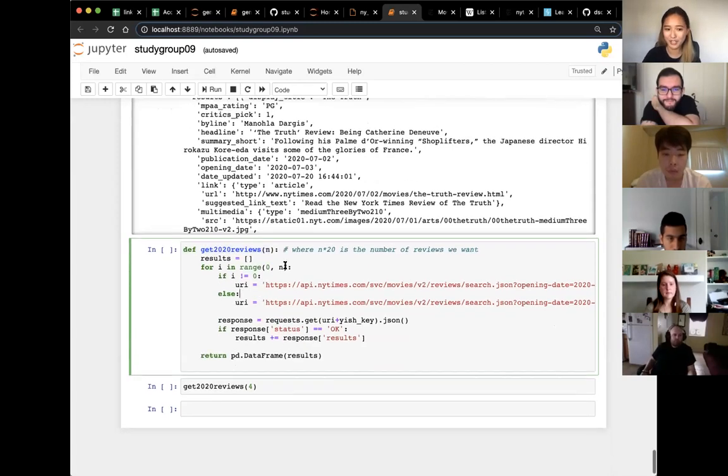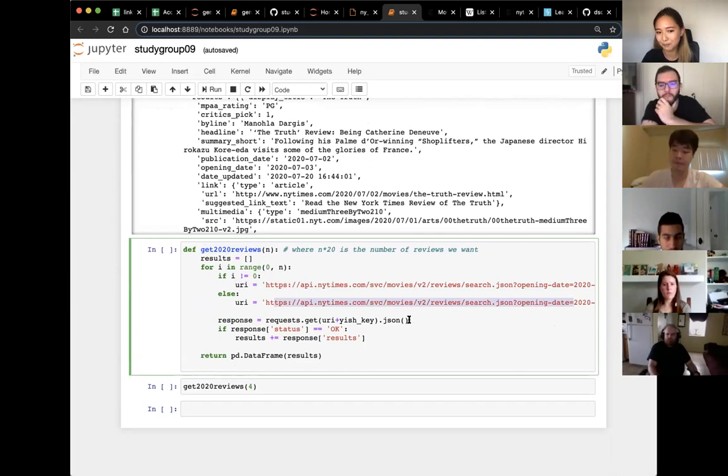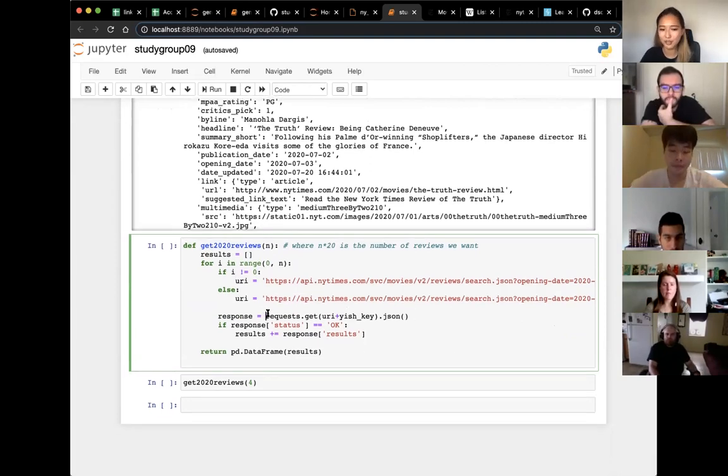So what I'm doing in here, I'm just looping through 0 to n. So let's say n is 5. I'm going to loop through 0 and 5. If it's not the first one, I'm going to do that offset thing. And if it is the first one, I'm going to do the URL without the offset. And then I'm doing the request.get on each URI, making sure that the status is okay, and then adding the response to the results. That makes sense?